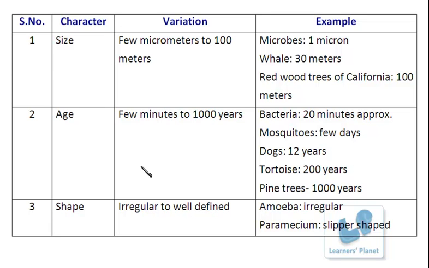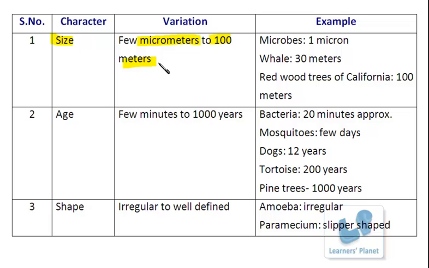So here is a table that gives some basic characters on the basis of which we can easily understand the concept of variation and diversity. The first character here is the size. Now this size in living organisms can vary from a few micrometers to hundreds of meters. Can you imagine? A micrometer is the millionth part of a meter, right?